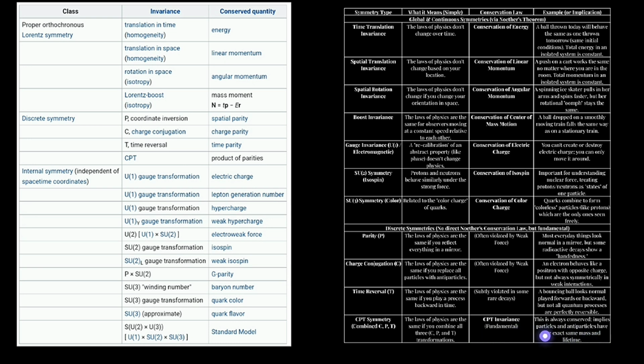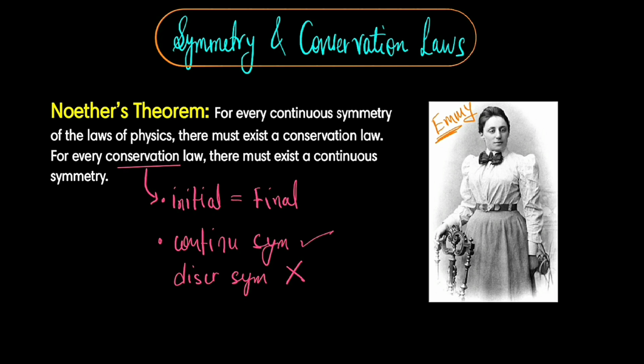So to conclude, this remarkable theorem underpins much of modern physics. It explains why fundamental quantities like energy, momentum and angular momentum are conserved, directly linking these conservation laws to the inherent symmetries of space and time. It provides a powerful framework for understanding the universe, demonstrating that its enduring regularities are a direct consequence of its underlying symmetries. The study of symmetry, therefore, is not merely an intellectual exercise but a fundamental pathway to uncovering the deepest principles governing physical reality.